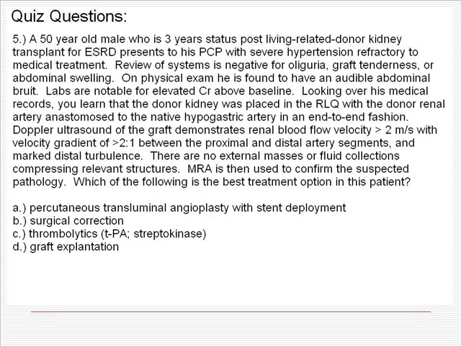The correct answer for this one is percutaneous transluminal angioplasty with stent deployment. Basically, I tried to drop every single clue that this patient has a renal artery stenosis, and thrombolytics would be used to treat renal vein thrombosis if surgery wasn't an option. Surgical correction wouldn't be indicated in this patient, and graft explantation might be an option later, but we should try to salvage this graft if possible.